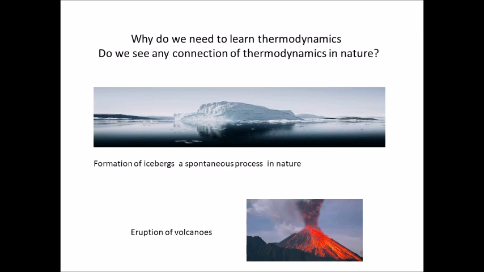Here is one more example, eruption of volcanoes. We know that when there is a high pressure built inside the earth's core, it comes out in the form of what comes out? The gas inside the mantle comes out in the form of, here you can see, thick smoke. It brings along up with it the boulders, and of course you can see large flames. So that is the natural phenomena.